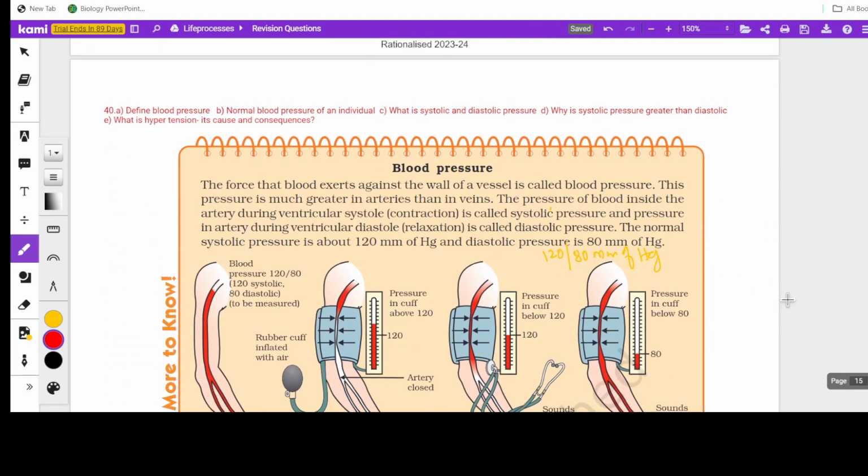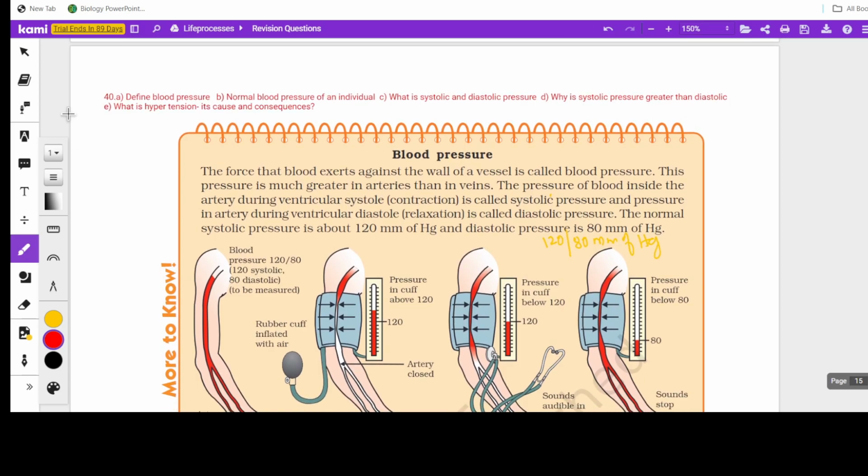Now coming to blood pressure, it is really important. You have the definition of blood pressure. The force that blood exerts against the wall of a vessel is called blood pressure. And it is much greater in arteries than in veins. That's a known concept because it comes in the differentiation of arteries and veins.